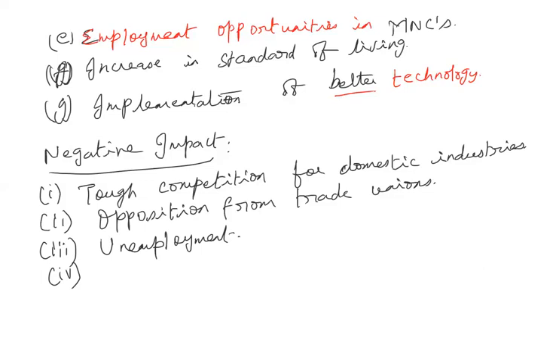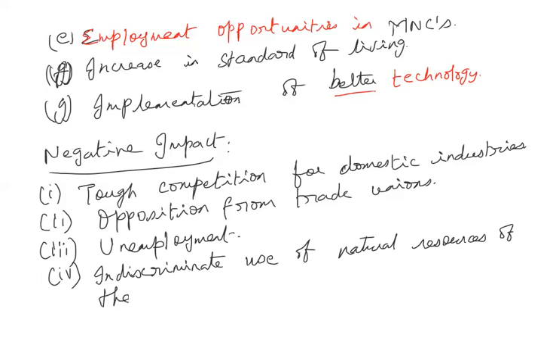And indiscriminate use of natural resources of the domestic country by MNCs.